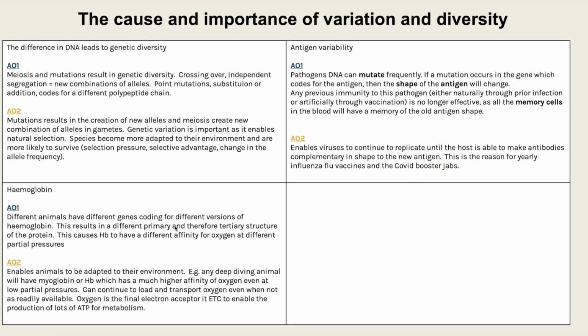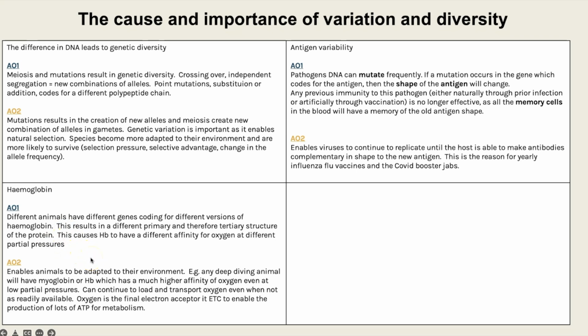Next idea is hemoglobin. So within topic 3 for mass transport, it says you need to be aware that there are different versions, there's a variation in types of hemoglobin, so that animals are better suited to their environment. So this fits this title perfectly, this idea of variation and diversity. So the AA1 would be pointing that out.